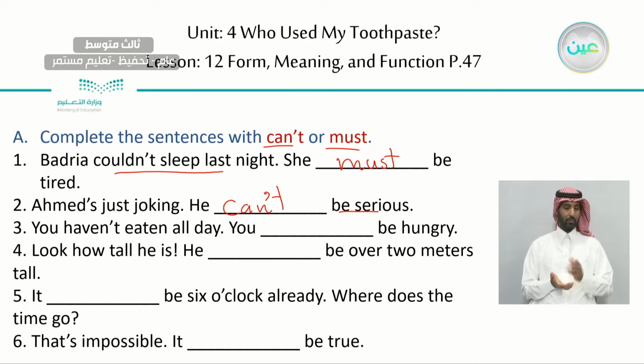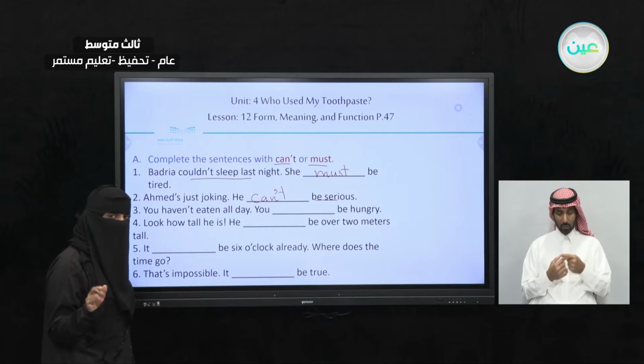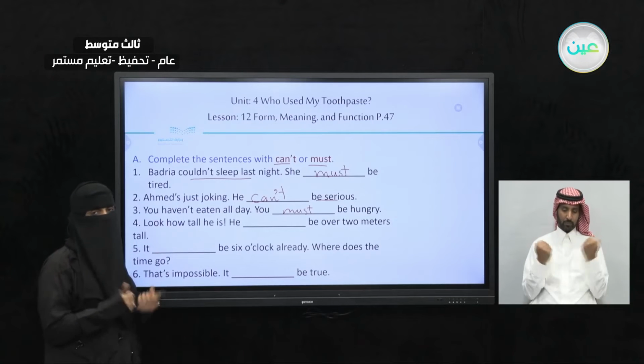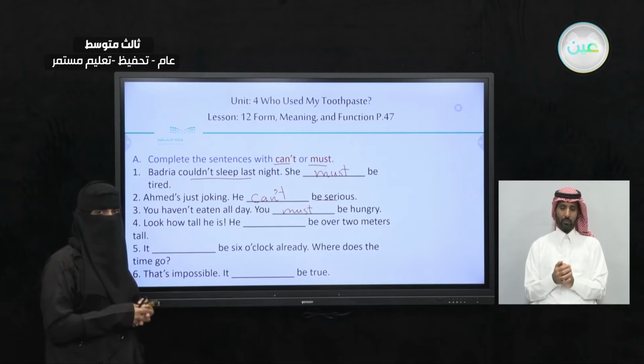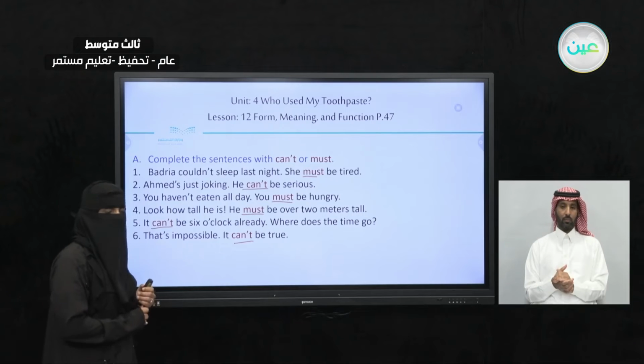You haven't eaten all day. You, what do you think? Must or can't be hungry? When you didn't eat at all, you must be hungry. So we write must. Now look at the other statements. Look at the other exercises. Try to do it with your friends and compare the answers. And we will just go through the answers together. As we said, number 1, we have must. 2, we have can't. 3, we have must. 4, must. And 5, can't. 6, can't. Okay, these are the answers for exercise A.